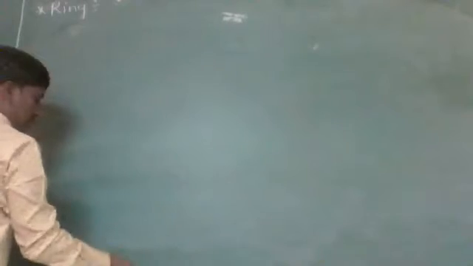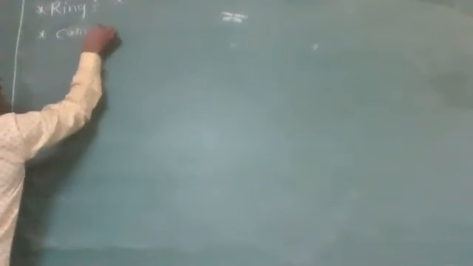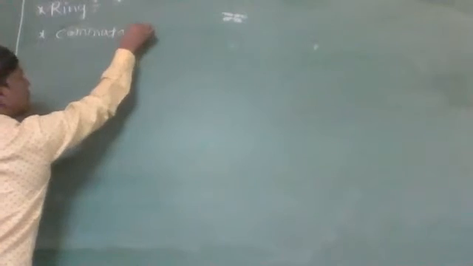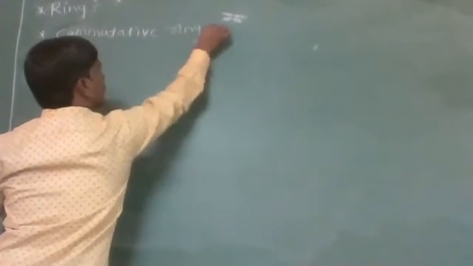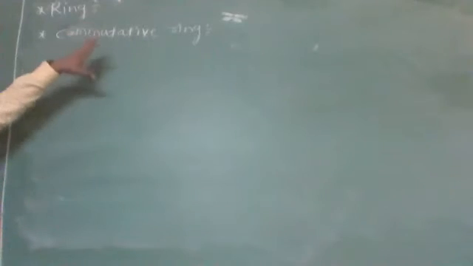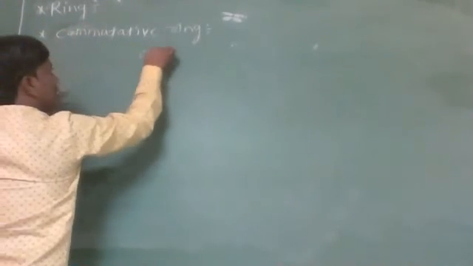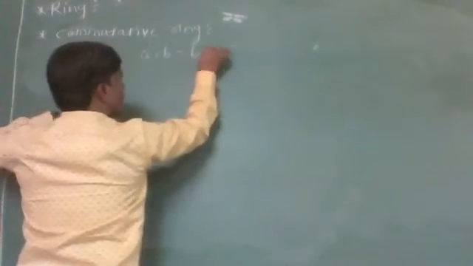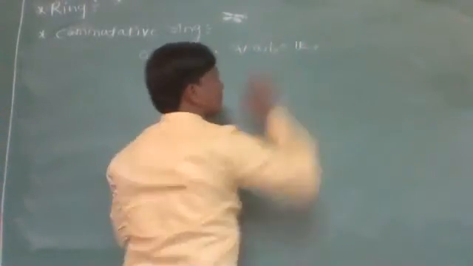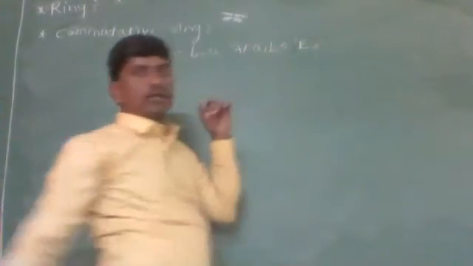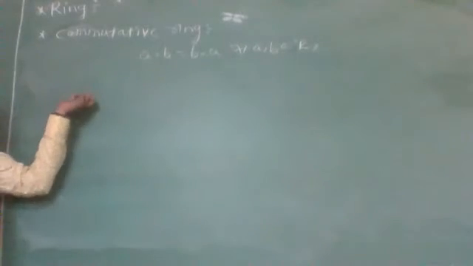Now, what is a commutative ring? A ring R is said to be a commutative ring if a . b will be equal to b . a for all a, b belonging to ring R. Then we say that the particular ring is a commutative ring.